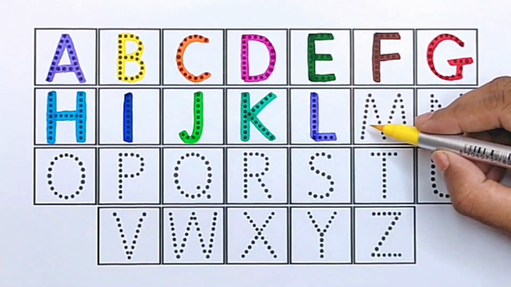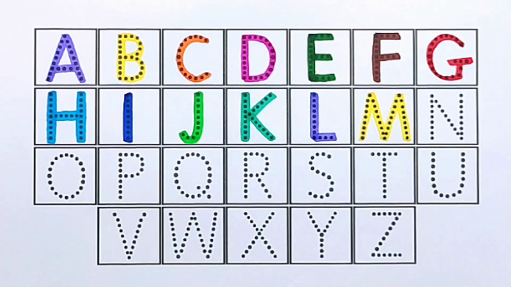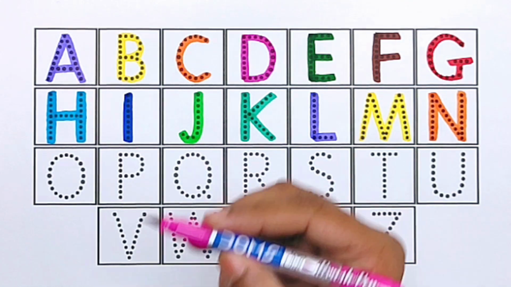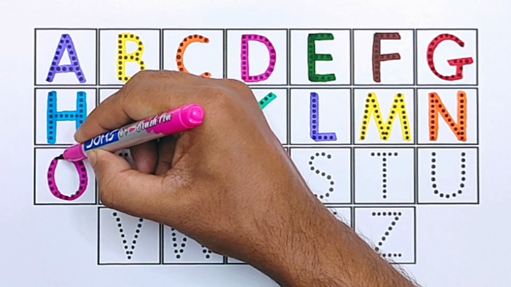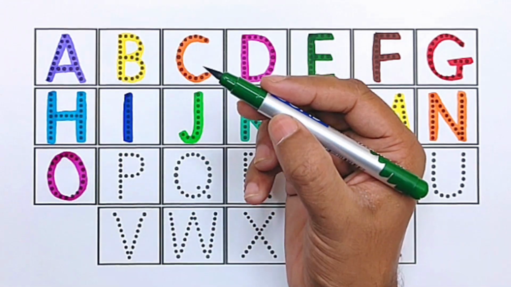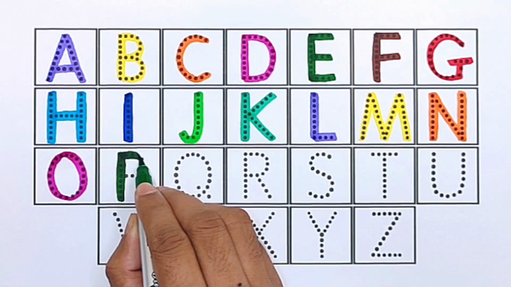Yellow color. M for monkey. Orange color. N for necklace. Pink color. O for omelette. Parrot color. P for penguin.